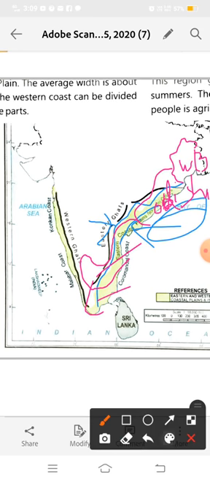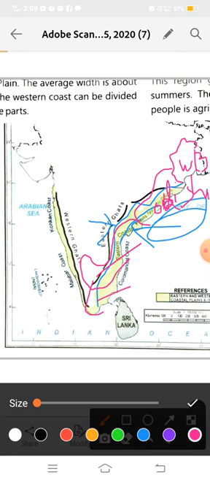So now the eastern coastal plain region is divided into two parts.